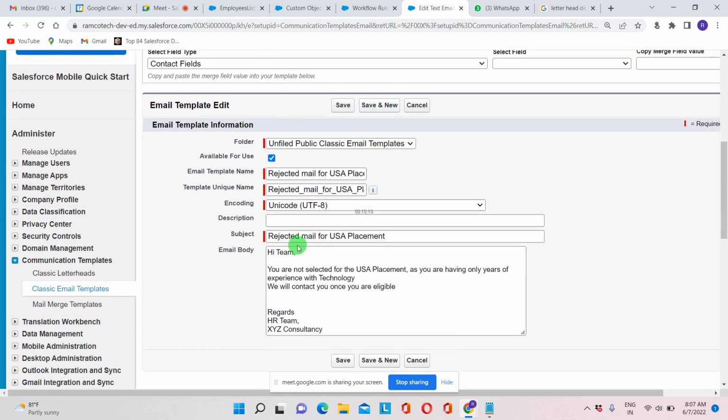Okay, the subject we can change here. Subject is okay, right? But the mistake is that whoever is not selected, only those people can see that email. All the people will not see this. So in case we want to make it a personalized email, we can change it here.